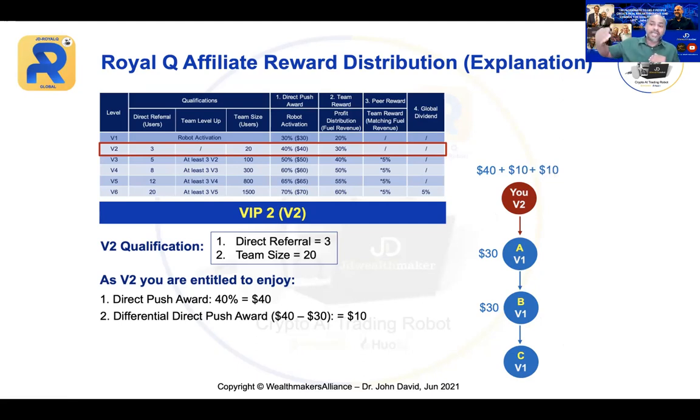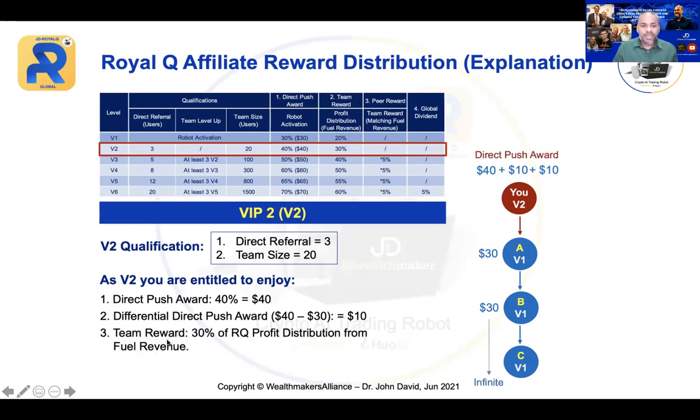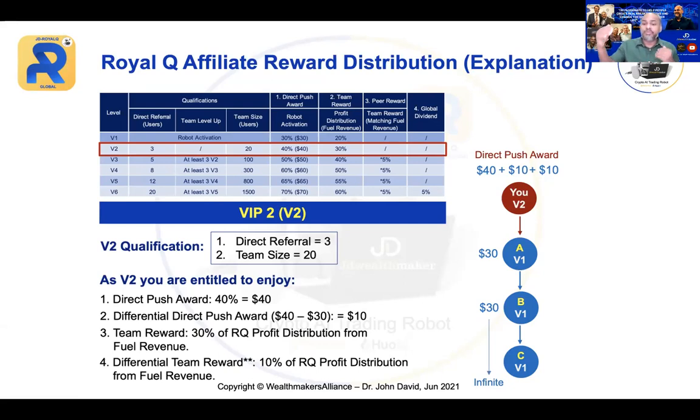So the more people start to come under you and you are V2, you are not only going to enjoy 40% as a direct push, you're also going to enjoy the difference of that reward. That is huge. Now, you also will enjoy the team reward. The team reward is not 20%, it's 30% profit distribution. From the total 20% profit, the company will share 30% from all the trading that is taking place under you. And you also enjoy the differential team reward, which is 10% of the RQ profit distribution.